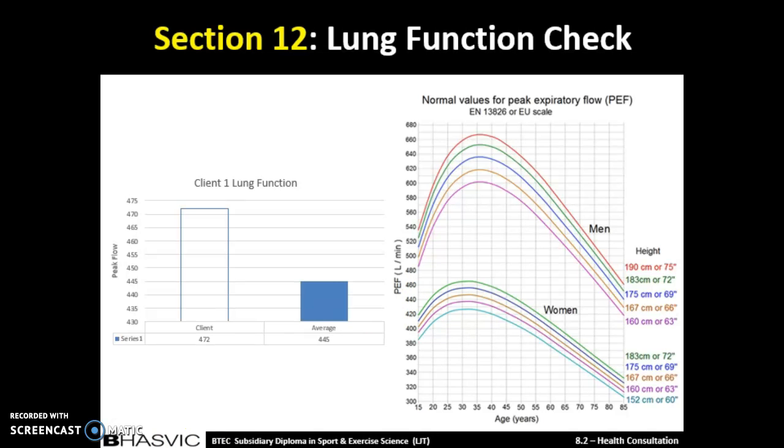Here we can see from Sue's score that her average score from her results was 472, which is a lot above the average. Being above the average isn't that worrying as it would be if it was below. Also, being above the average doesn't mean it's not healthy, it's just above the average. We will just have to keep monitoring Sue's lung function just to make sure that it's not dropping at all or going up even more, because if it's going up even more then we might find that there might be something wrong if it's a lot above the average.